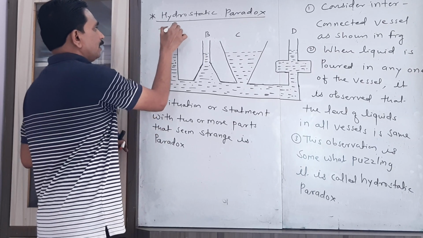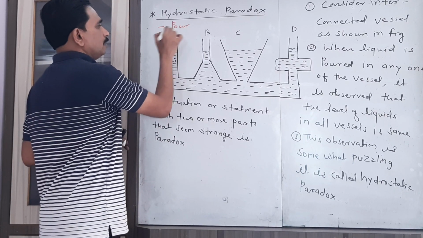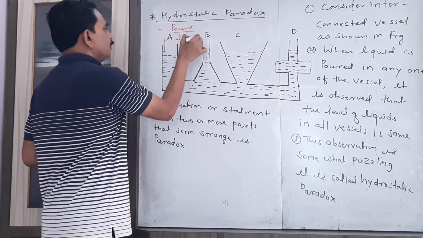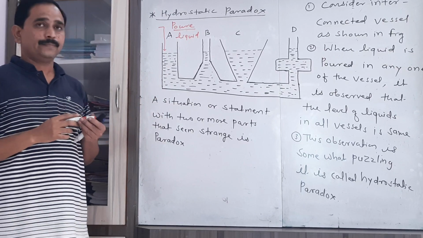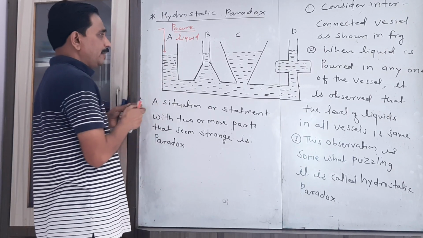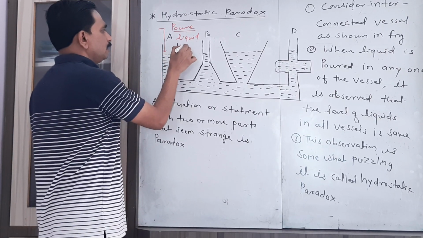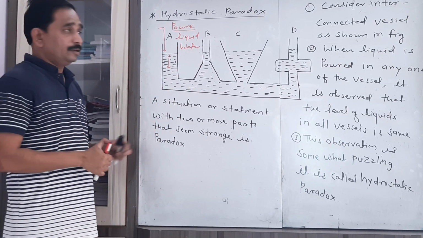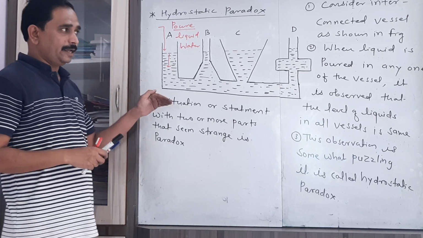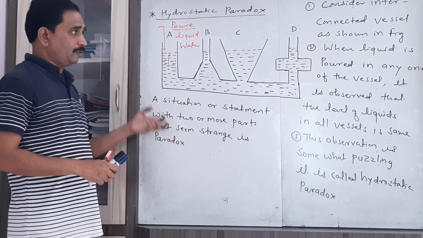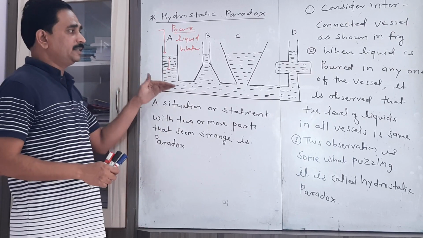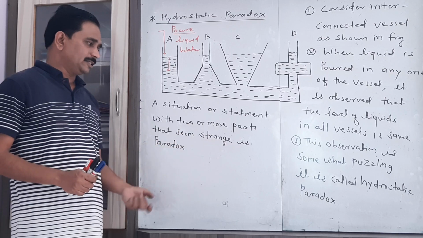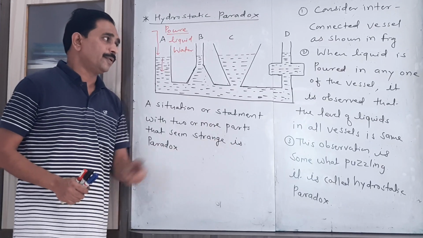Suppose we are inserting the liquid from the vessel A. Now when we pour the liquid, suppose that is water, through the vessel A, then what is our observation? What is our expectation? The observation is different than the expectation. That's why this situation is called strange or puzzling.